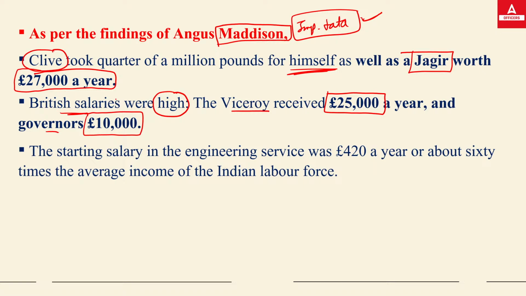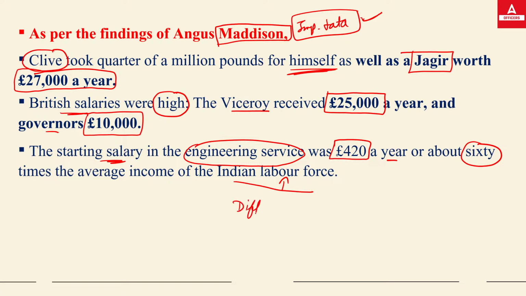Apart from that, regarding the difference between the income of an Indian labor and the labor of Britain, we have seen that the starting salary of engineering services used to be 420 pounds a year, that was 3 times what the actual Indian labor force was getting. You can see the difference here. The basic engineering services used to get 420 pounds in a year. That was 60 times more in comparison to India.